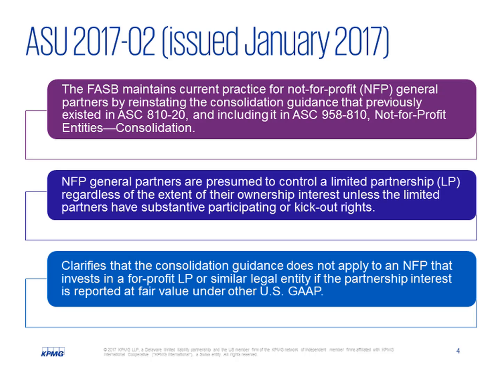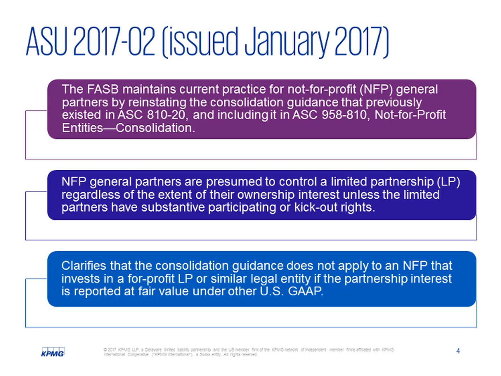Sure, Annie. In January 2017, the FASB decided to maintain current practice for not-for-profits by reinstating the consolidation guidance that previously existed for not-for-profit general partners and include it in the not-for-profit section of the codification, which is ASC 958-810.